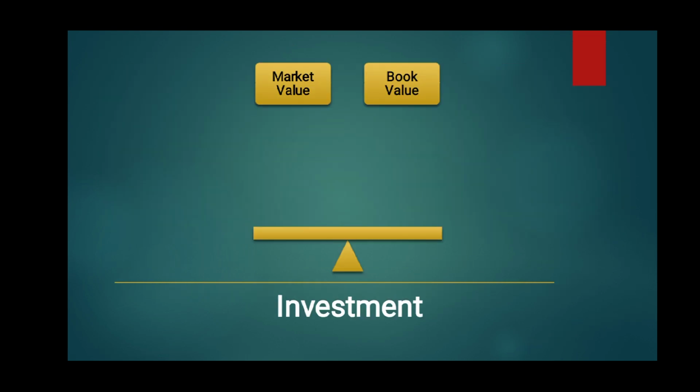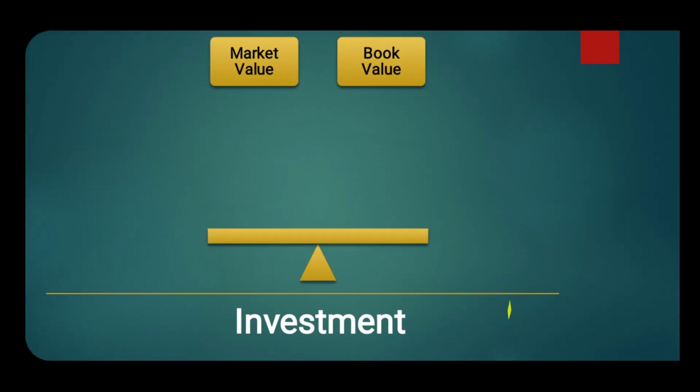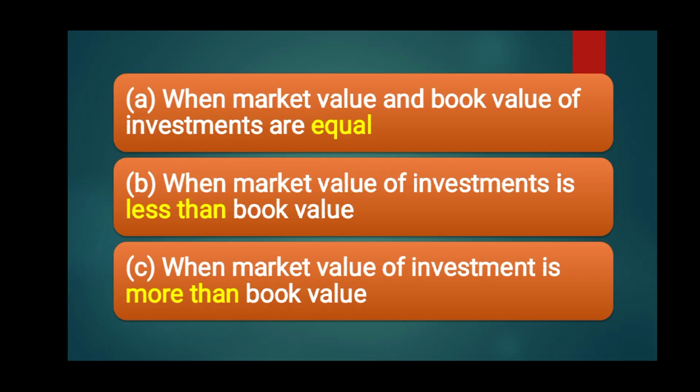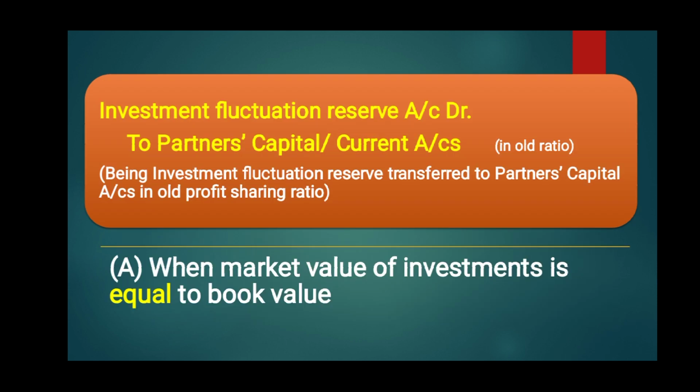So under this, the market value of investments is compared with its book value, and there may be three cases. First case, when market value and book value of investments are equal. Second case, when market value is less than the book value, and third case, when market value is more than the book value. So in the first case, what will be the accounting treatment?